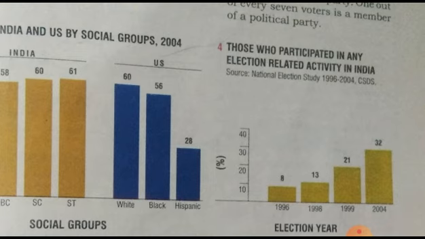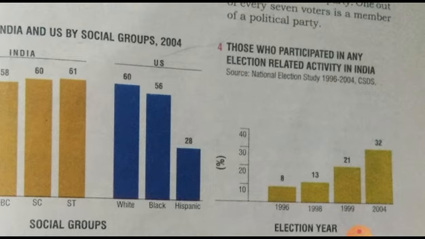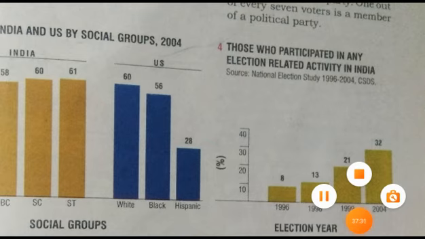If we talk about 1998, that was 13, and 1999 that was 21, and at the time of election 2004 that was 32. So all this is about the voter turnout which we have discussed in this part. Okay students.